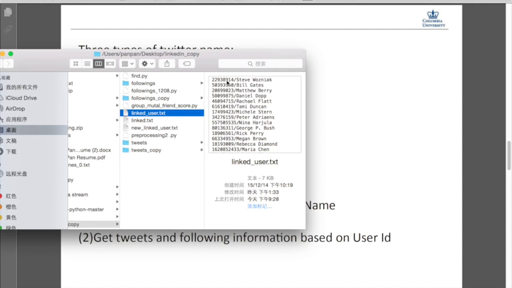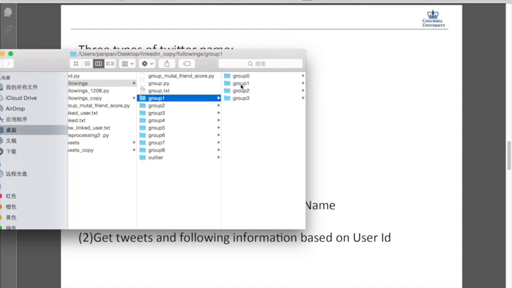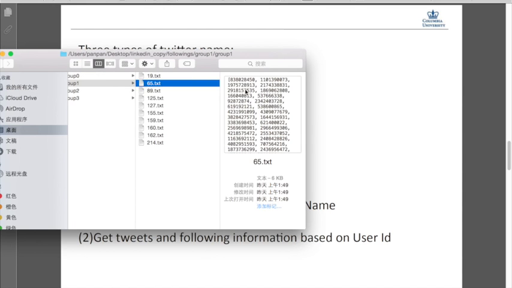Now that we have the unique IDs, we use the REST API to extract the followings, the people they are interested in, and also their tweets. For the followings, each person's list looks like this.